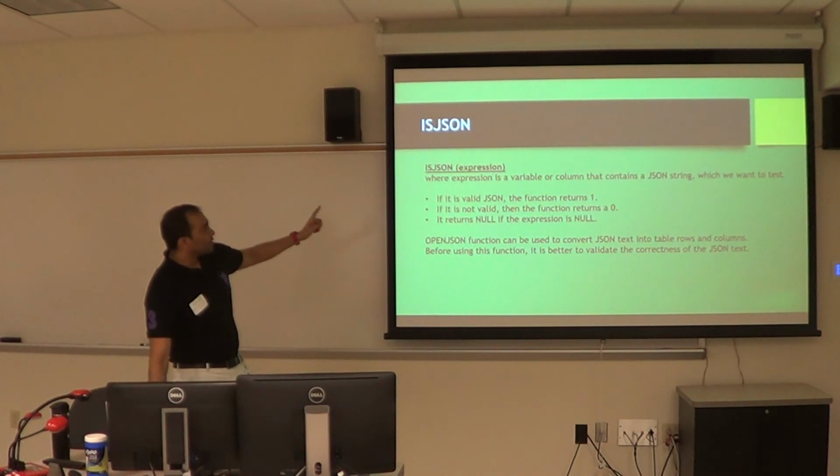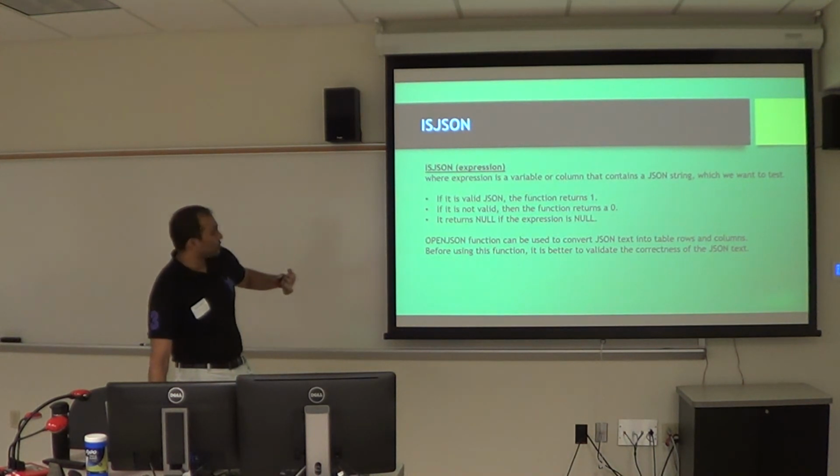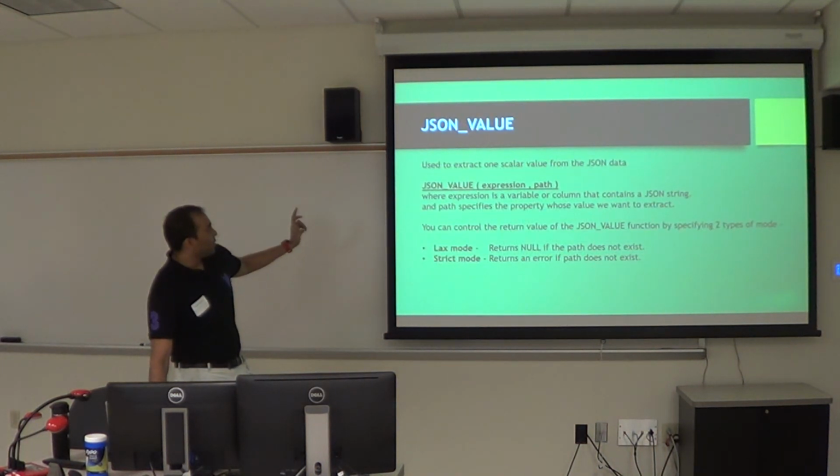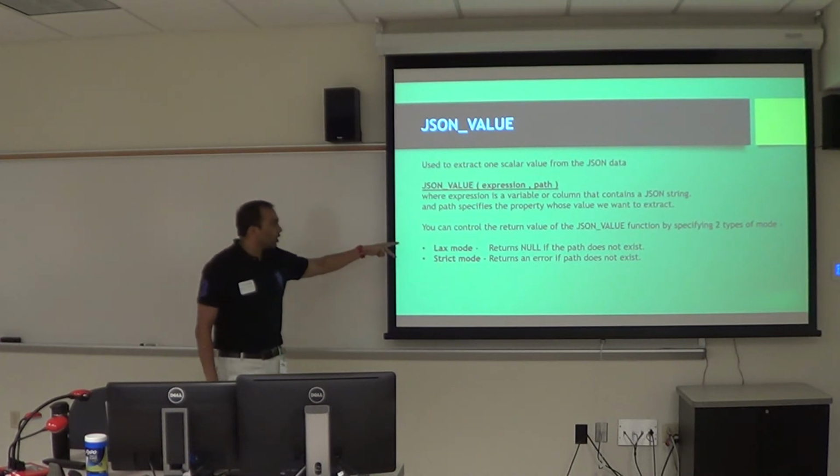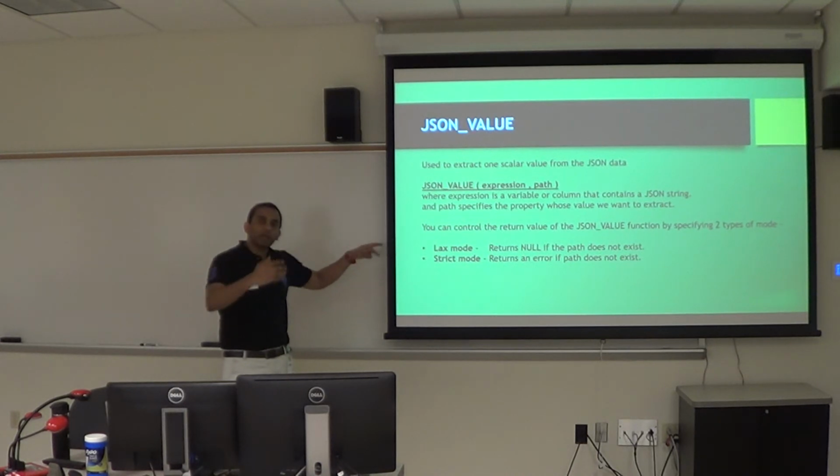Quickly on ISJSON, if it's a valid JSON, it returns 1. If it's not valid, it returns 0. JSON_VALUE has two modes, lax mode and strict mode. Say there is an error with your JSON object and you want to send an error back to your client, then you have to mention strict mode.